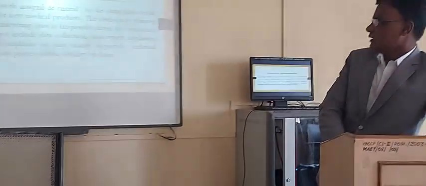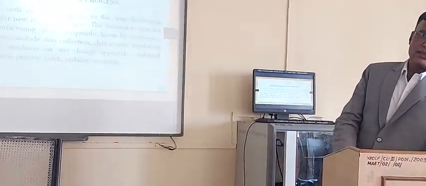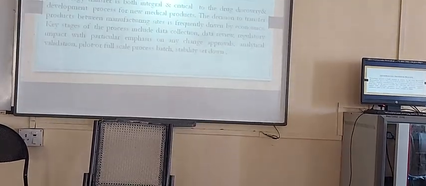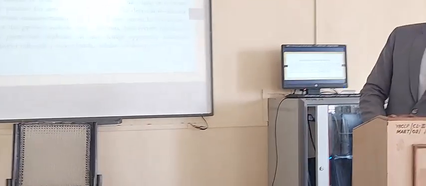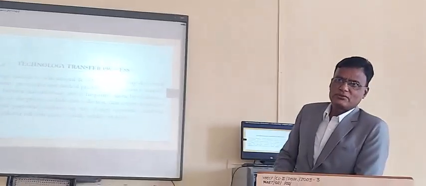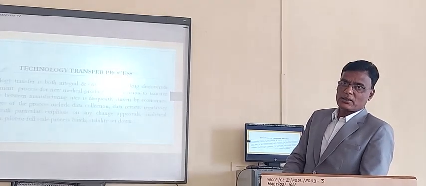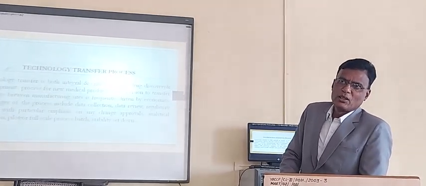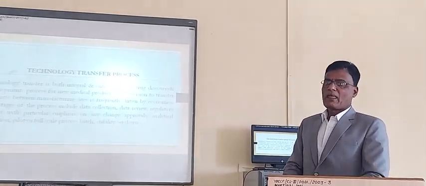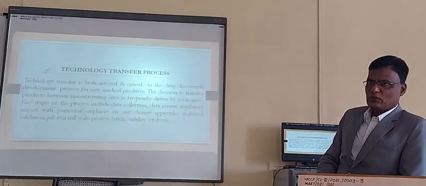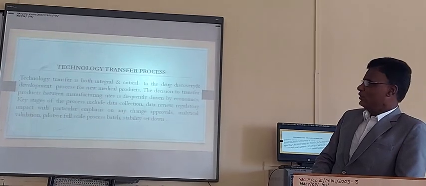So this technology transfer process includes so many systems. The meaning of that, we know that there are two types, integral and critical for the development. Now, when we go to this agreement, then again it involves so many steps. So the R&D department first analyzes your project. If it is successful, then it transfers to the production department. The production department again sees how much you can produce, how much quantity we require, under what condition you can produce this drug, and so on.